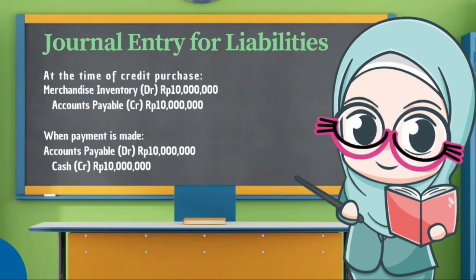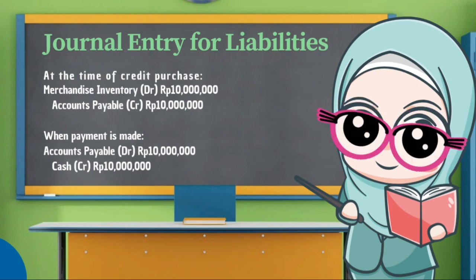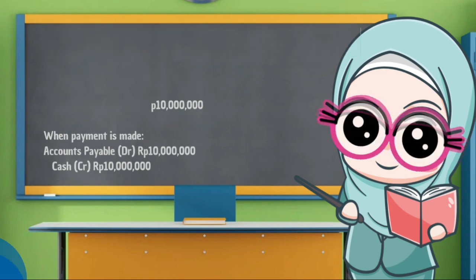When payment is made, debit accounts payable 10 million rupiah and credit cash 10 million rupiah.